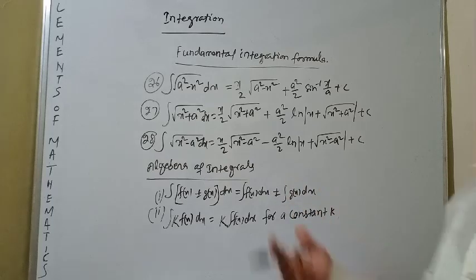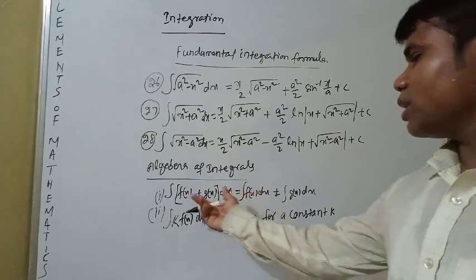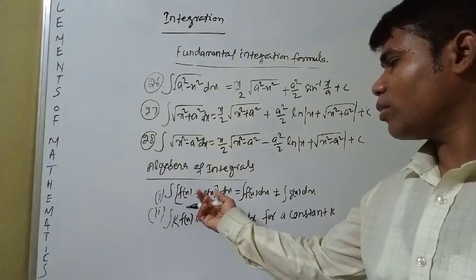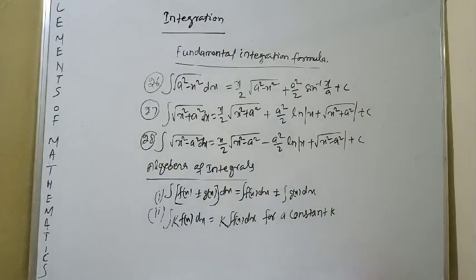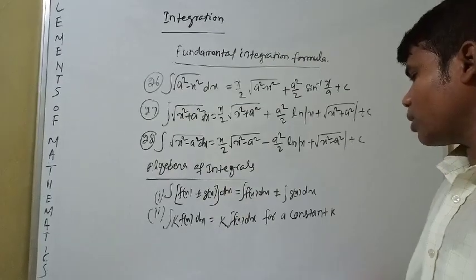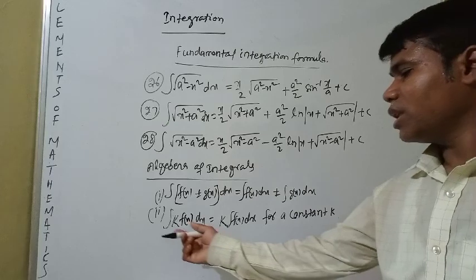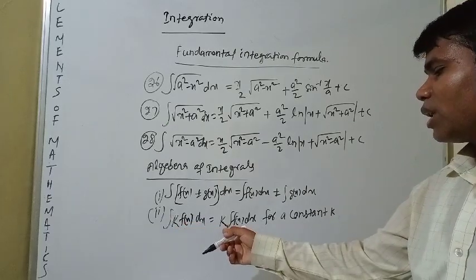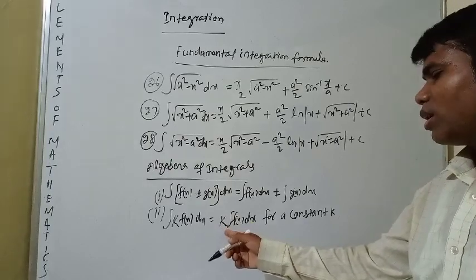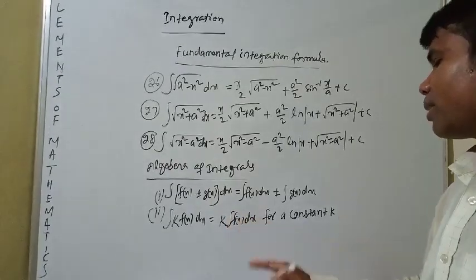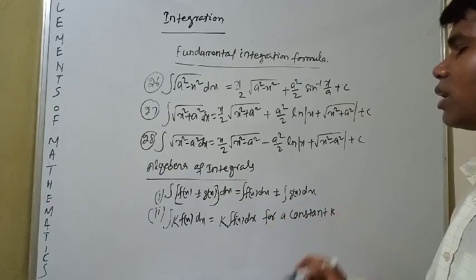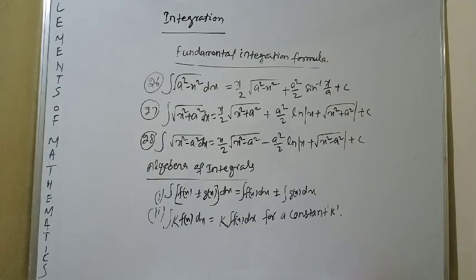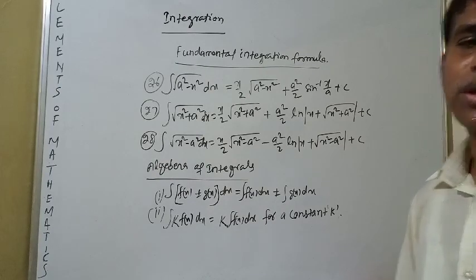Algebra of integrals: the integration of f x plus or minus g x dx is equal to the integration of f x dx plus or minus the integration of g x dx. Integration of k f x dx, where k is a constant, we can take it out as common: k times the integration of f x dx for a constant k. Okay, these are the formulas which we can use in integration.